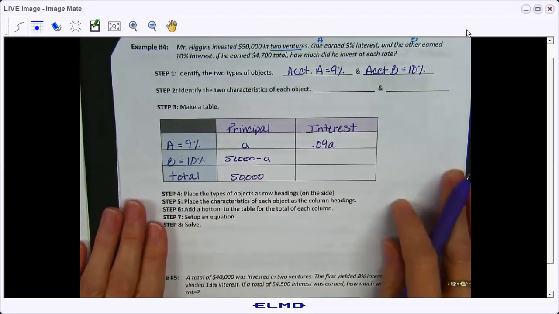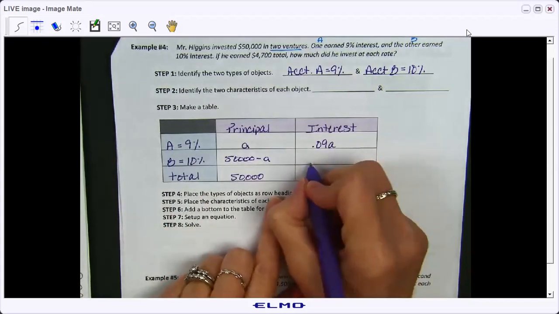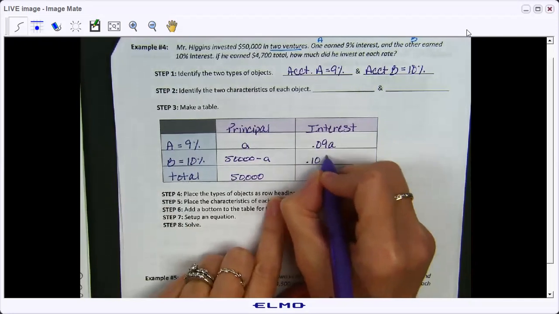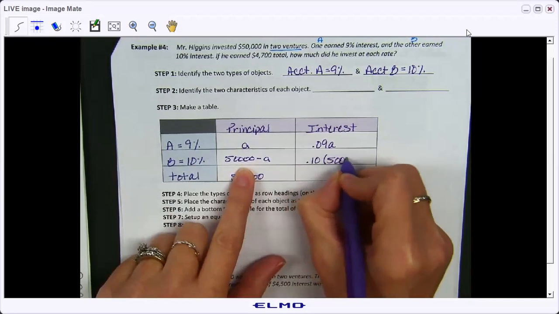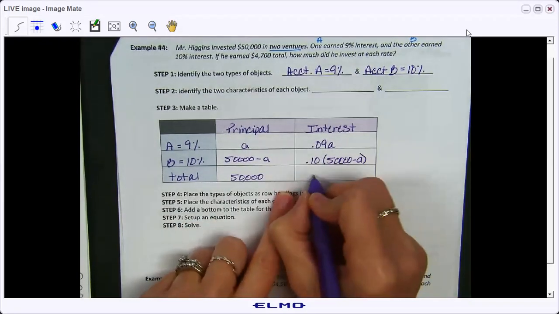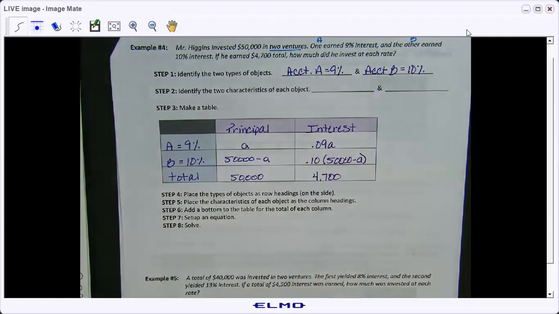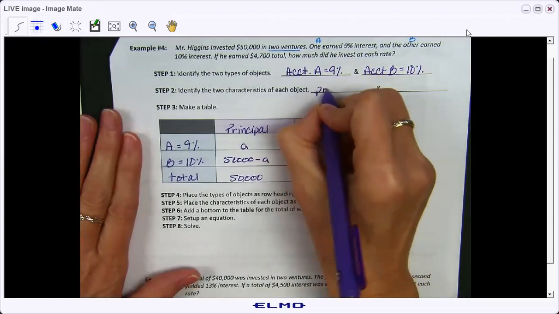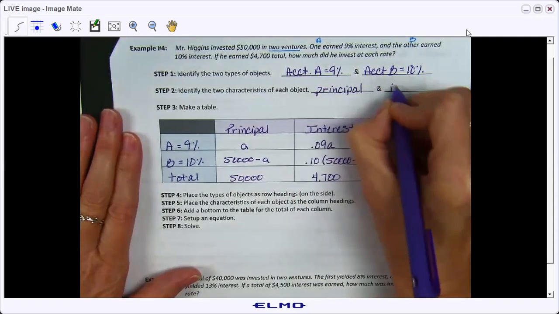Okay. Now the interest for account B is 10%. So that's 0.10 times the principal amount. And your total interest is 4,700. Okay. So here is principal and interest.